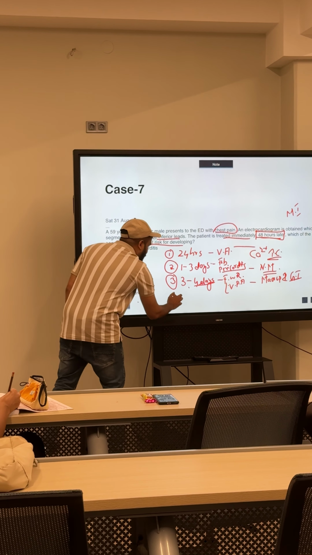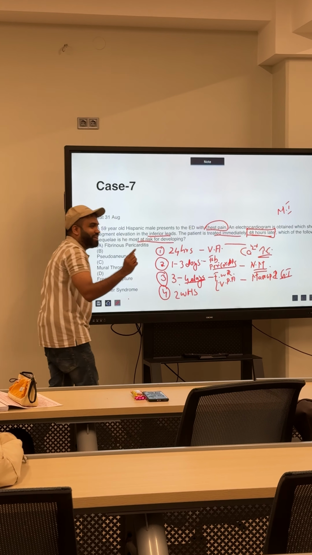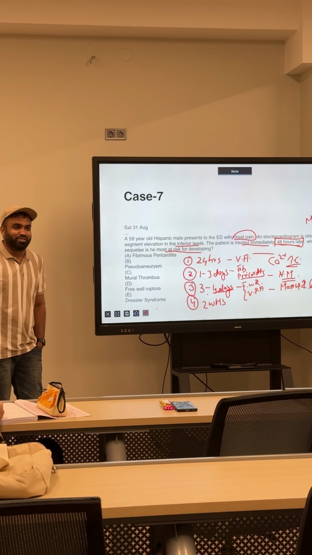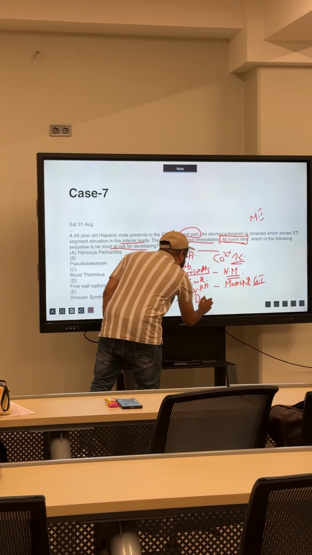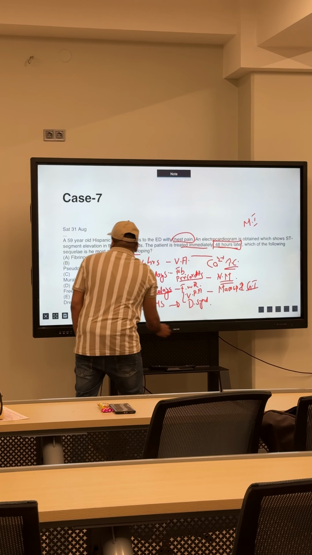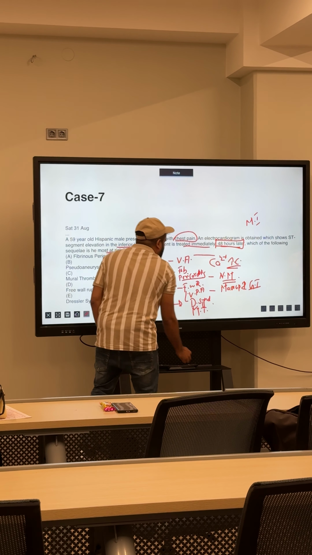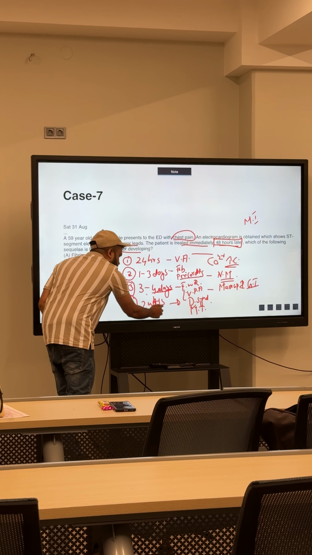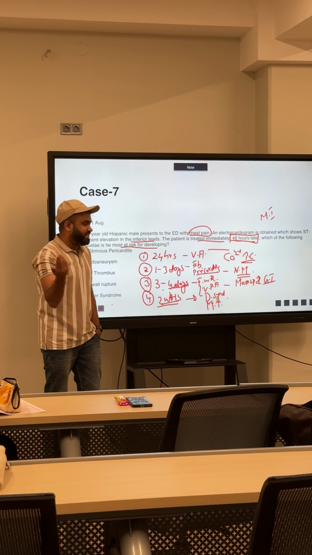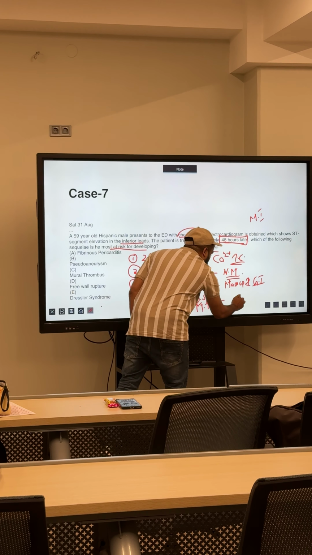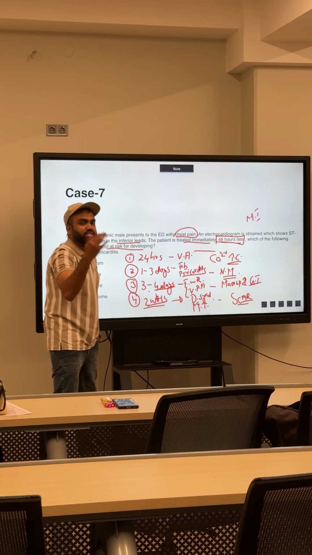Then the last one, if it is 2 weeks plus. That is the most common one people have chosen here. 2 weeks plus, we can have a syndrome called Dressler syndrome. Or you can see the other option here: you can have mural thrombus. Dressler is commonly seen 2 weeks after. Actually, it is autoimmune. You will have joint pain and pneumonia-like symptoms. Or this is mainly because of scar formation. Actually, we don't know the reason for Dressler. It is classified as autoimmune.